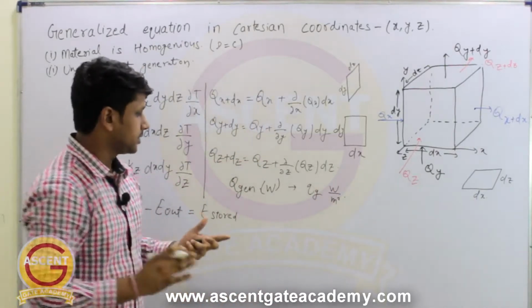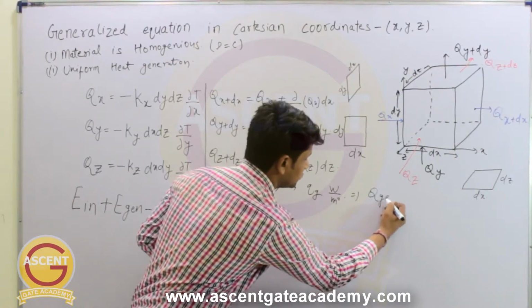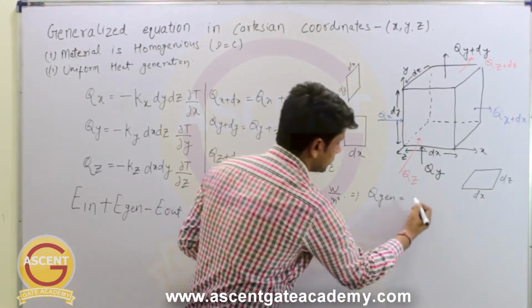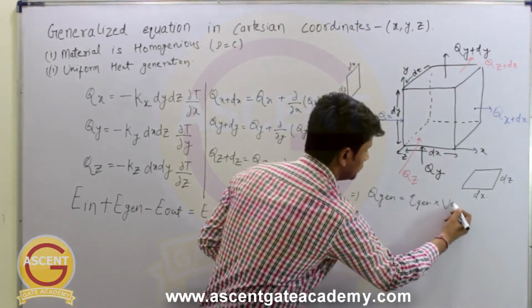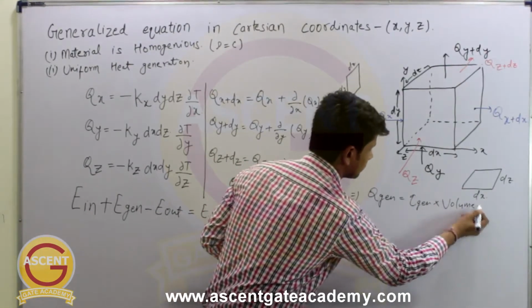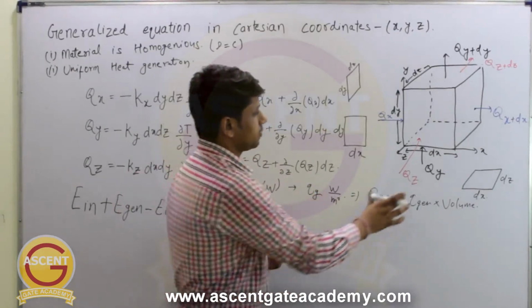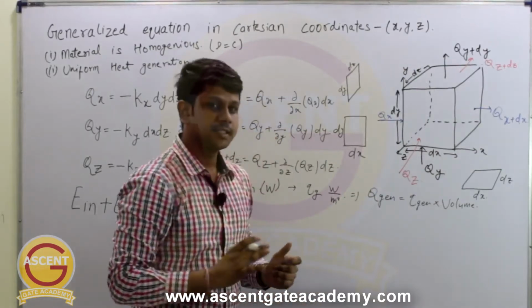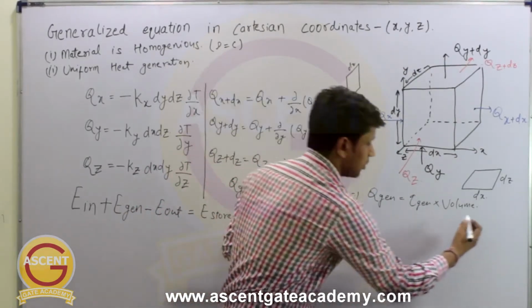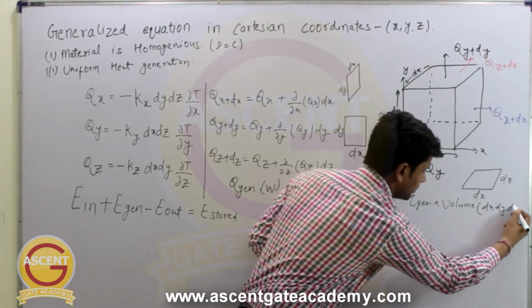So capital Q generation will be equal to small q generation into the volume of the object. What is the volume of this element? It will be dx into dy into dz, because it is a rectangular element.